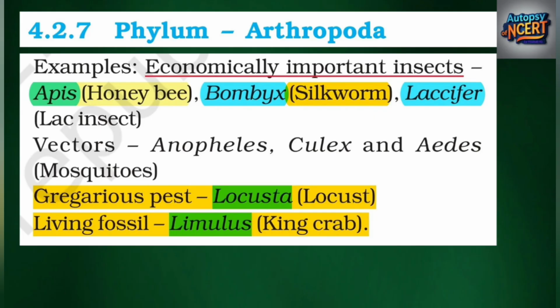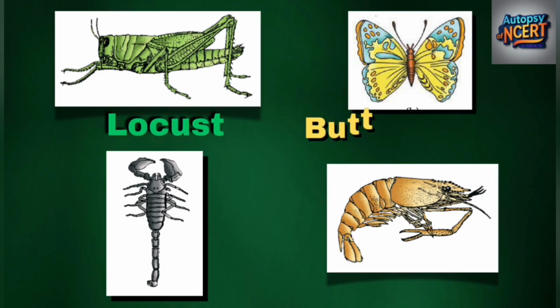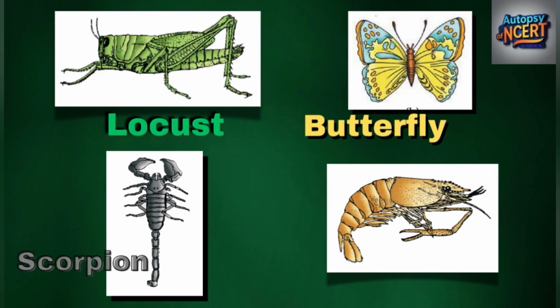Examples: economically important insects: Apis, honeybee; Bombyx, silkworm; Laccifer, lac insect; vectors: Anopheles, Culex and Aedes, mosquitoes; gregarious pest: Locusta, locust; living fossil: Limulus, king crab. Examples of Arthropoda: locust, butterfly, scorpion, prawn.